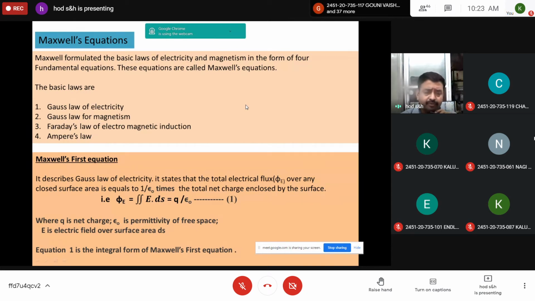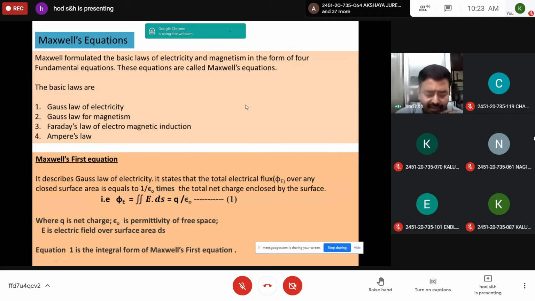So first we should give the statement of Gauss law of electricity. As I said, Maxwell's first equation describes Gauss law of electricity. It states that the total electric flux, that is electric flux represented by phi e, over any closed surface area is equal to 1 by epsilon naught times the net charge enclosed by the surface. So this is the statement of Gauss law of electricity.